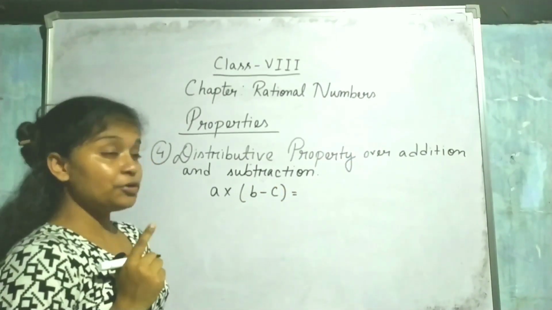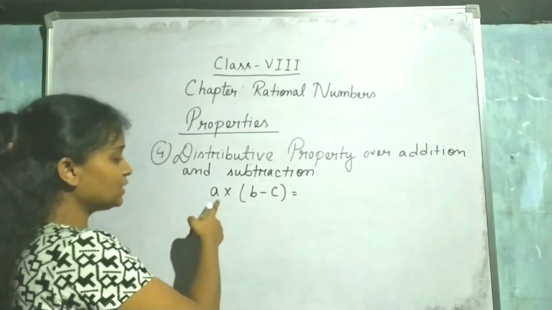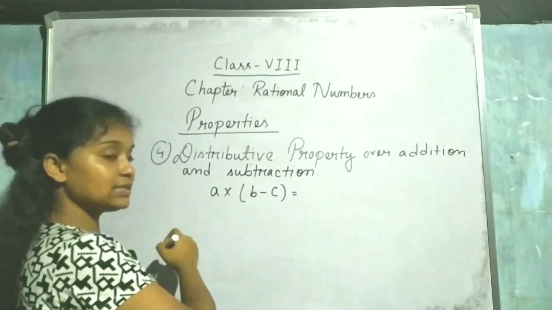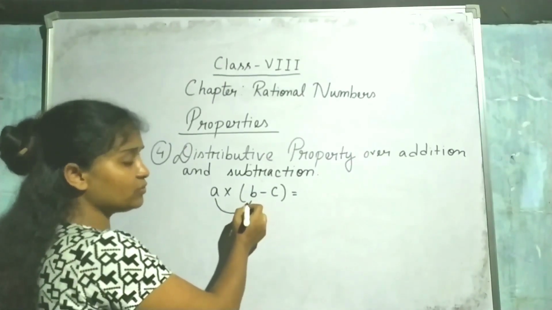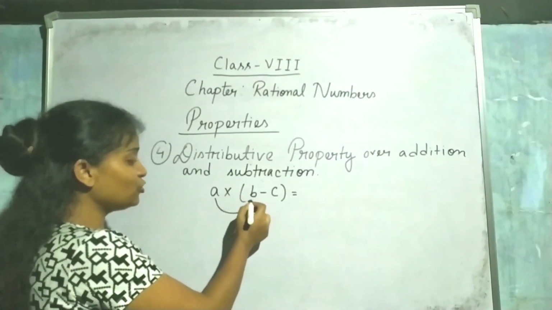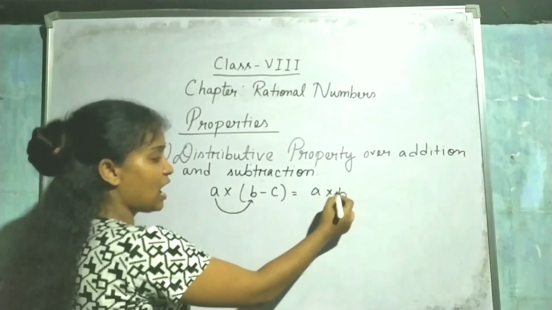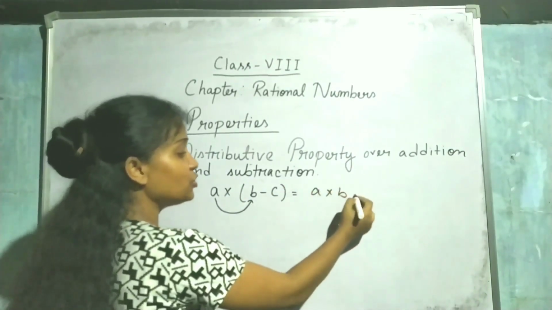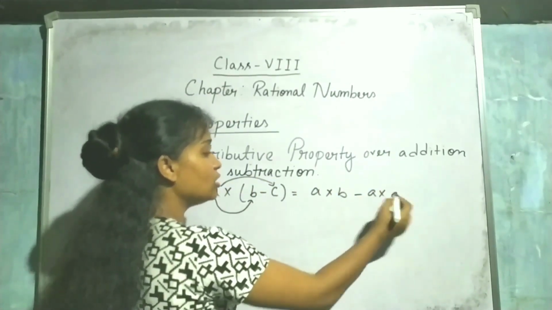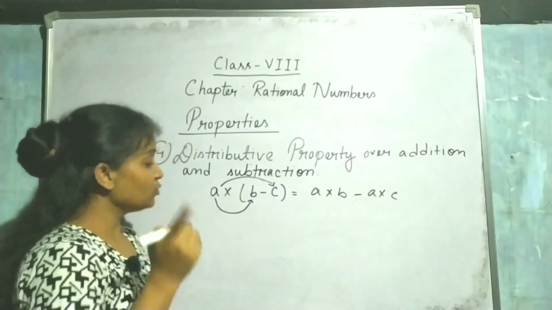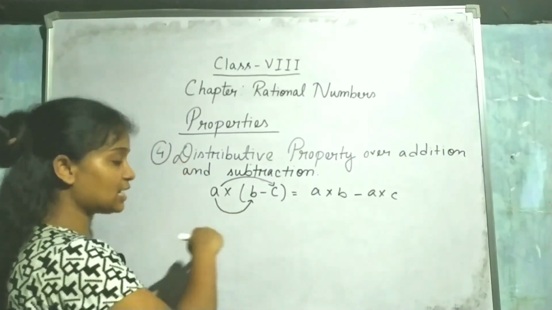So now the distributive property over subtraction is this one, like you are taking a into b minus c. Now for subtraction, in the same way, first of all you multiply the outside number with both the inside numbers. a into b. After b, what sign is there? Minus. So you write minus a into c. Okay, you can check using an example.